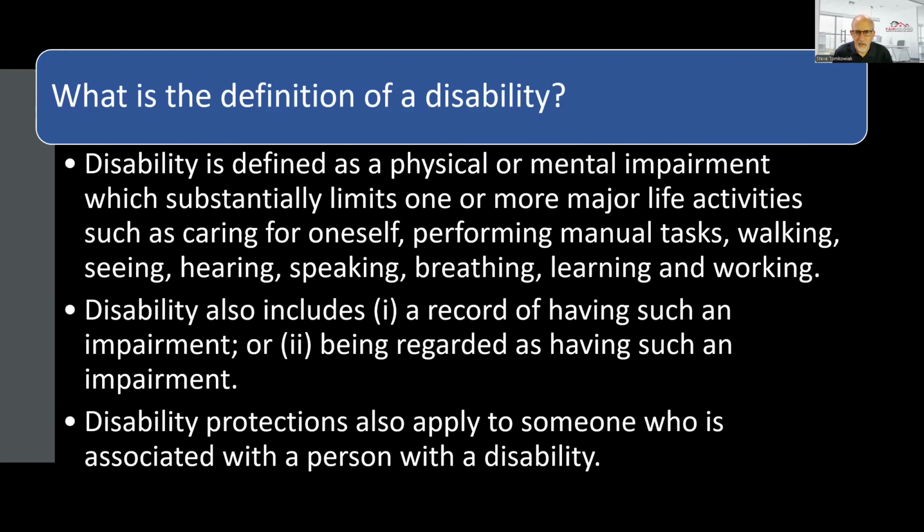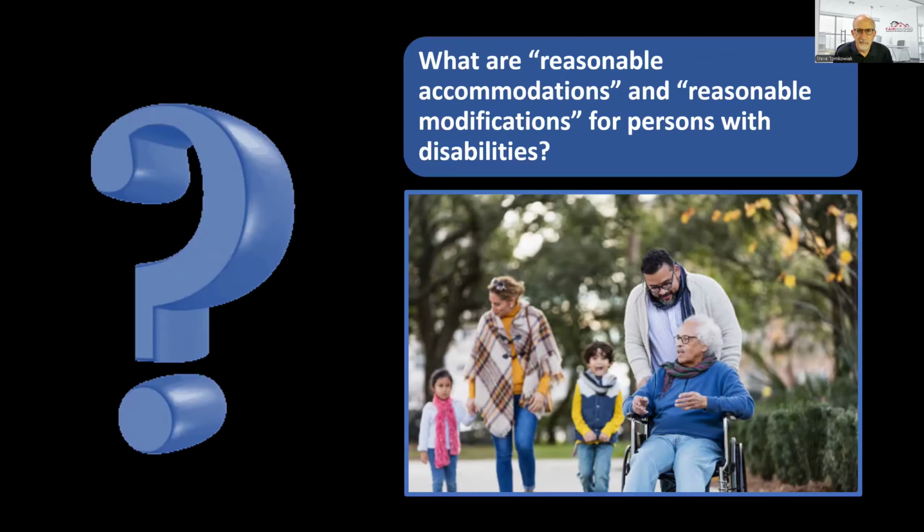Disability is broadly defined. There are 3 parts to this definition. First, disability includes a wide range of physical and mental impairments. Second, disability includes persons who have a record of an impairment or disability. Third, disability also includes someone who is regarded as having a disability and treated adversely on that basis, even though they may not have a disability. Finally, protections extend to all persons who are associated with someone who has a disability.